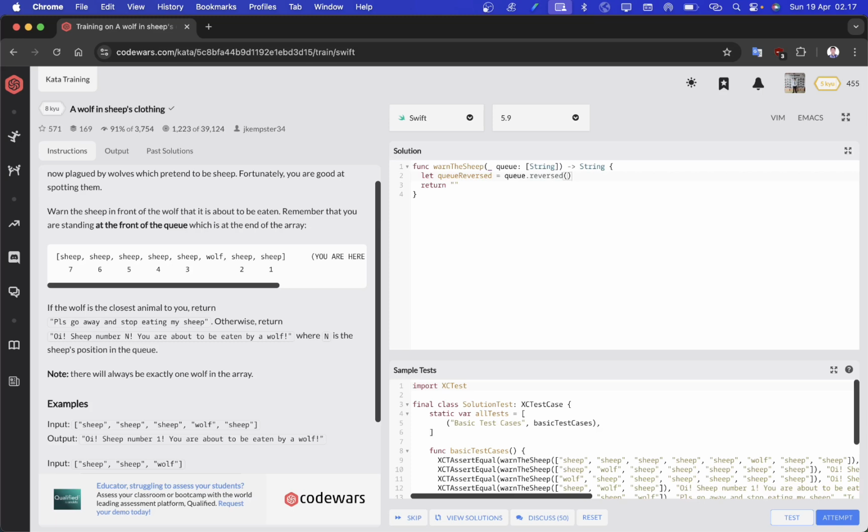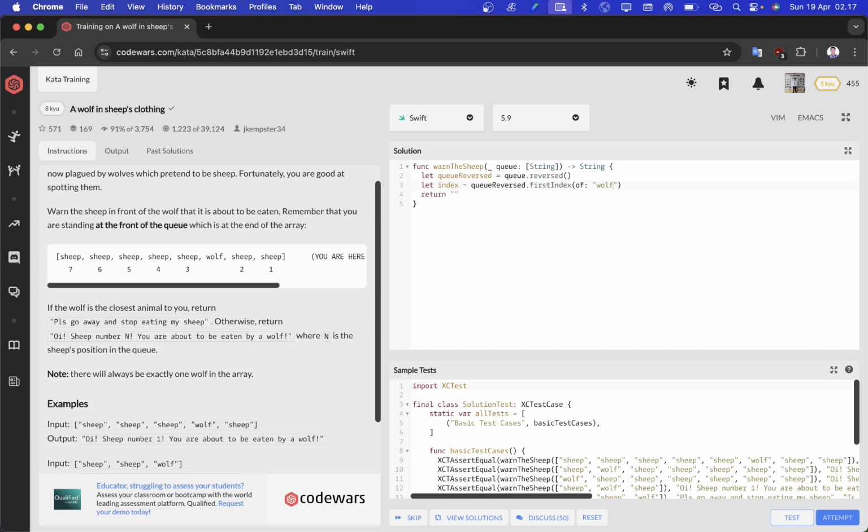We'll name this variable index. Then we can use the firstIndex method to find the position of the wolf. So we can call the qReverse variable, and then we can call firstIndex of wolf like this.